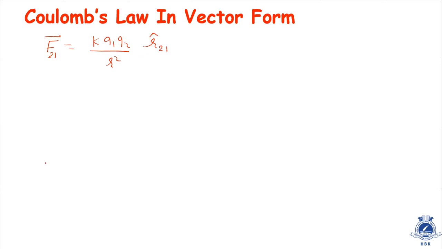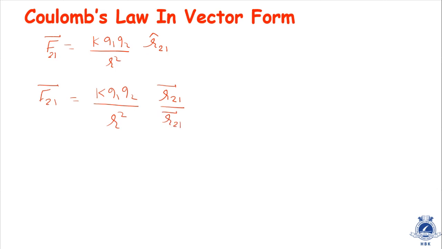This is the unit vector. So in this case, force F21 can be given as F21 is equal to K Q1 Q2 by R square into R21 vector upon its magnitude. This is the basic definition of a unit vector.